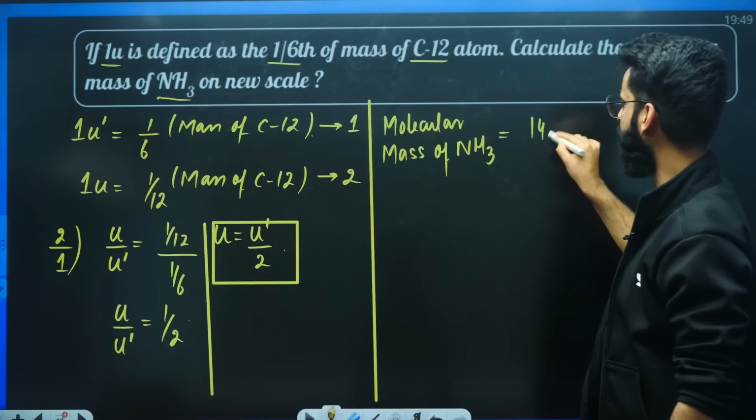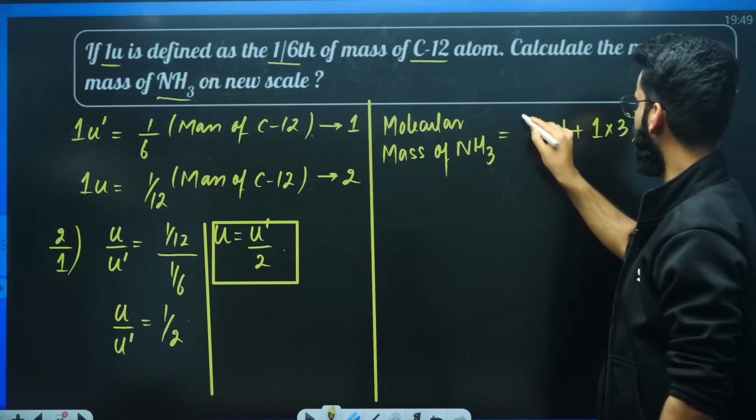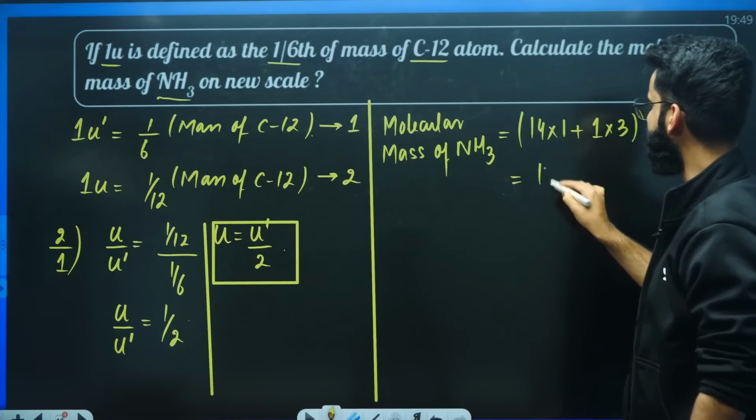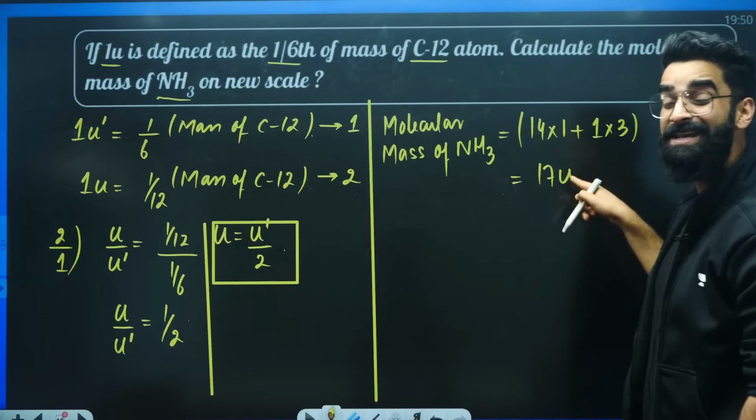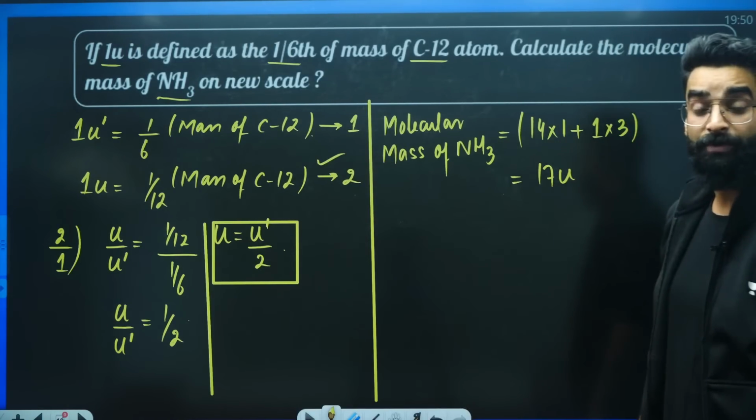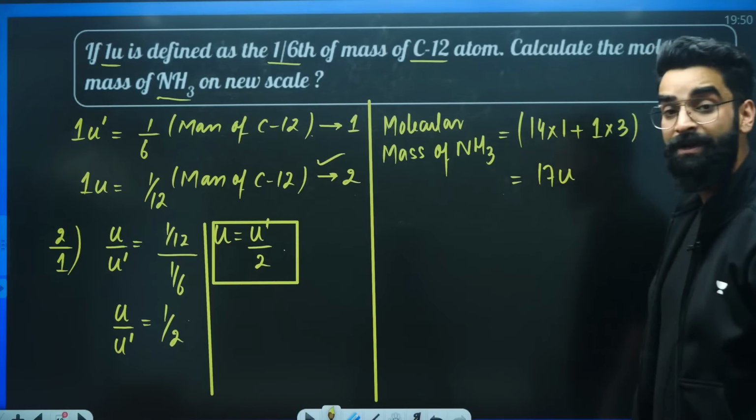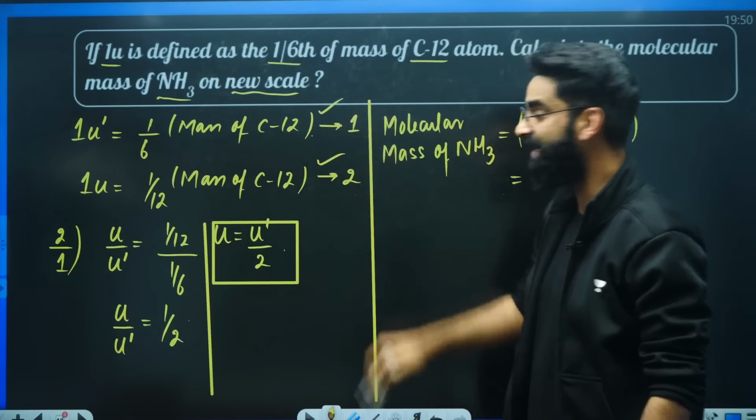Nitrogen, its atomic mass is 14 multiplied by 1. Hydrogen, its atomic mass is 1 multiplied by 3. The value after solving comes out to be 17U. This is the molecular mass of NH3 as far as the conventional scale is concerned. But we have to calculate the molecular mass of NH3 as far as the new scale is concerned.